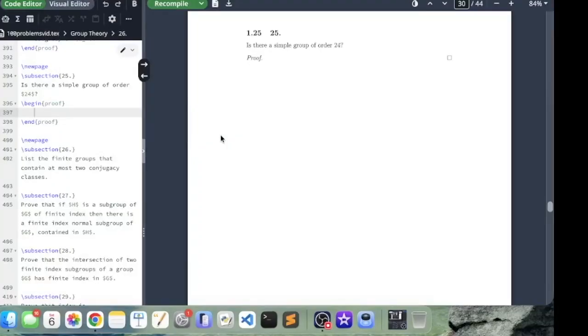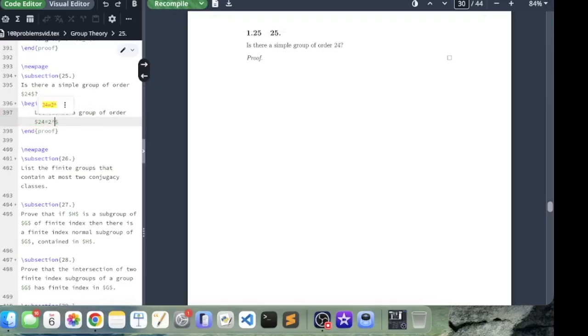All right, problem number 25 in group theory. Is there a simple group of order 24? And we're going to do another Sylow theorem proof. Let G be a group of order 24, which is equal to 2 cubed times 3.